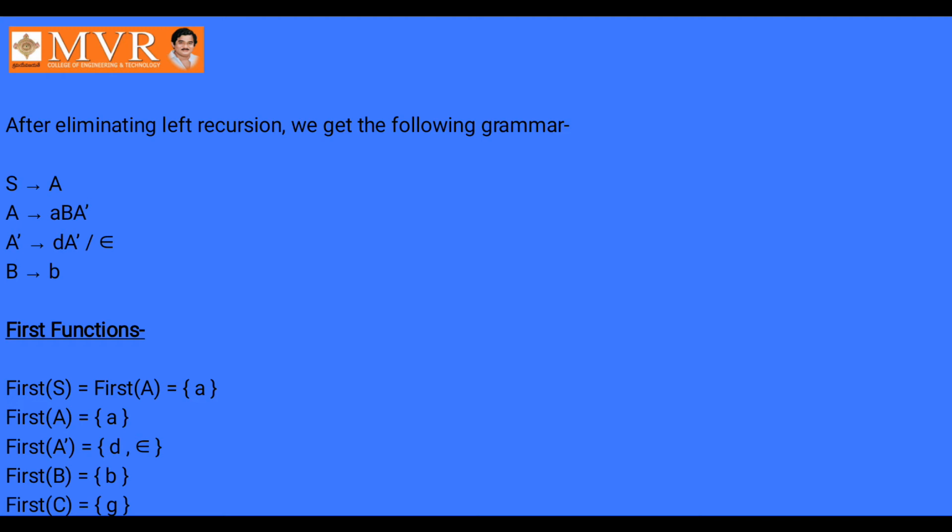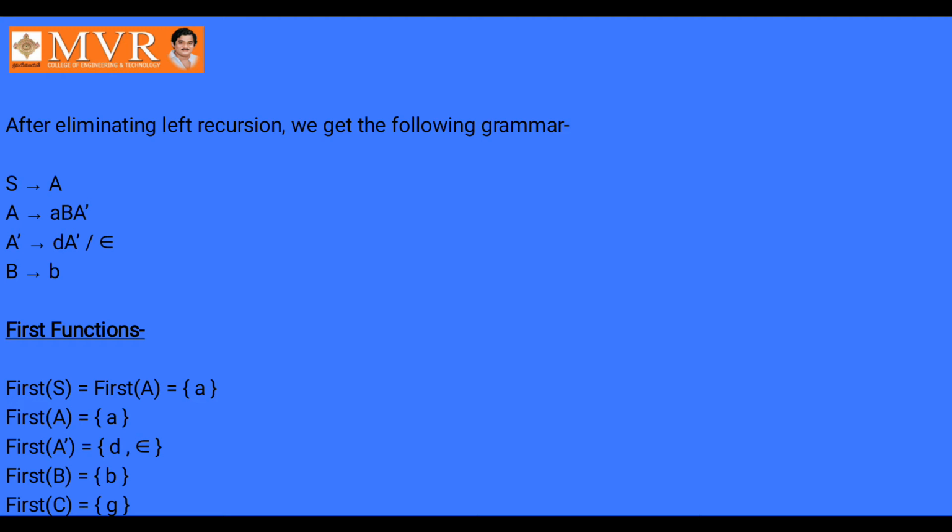Apply the first function for the left-recursion-eliminated grammar. First of S is first of A. That means in the grammar, S tends to capital A. So that's why, as per rule 1 in the first function, first of S is first of A.